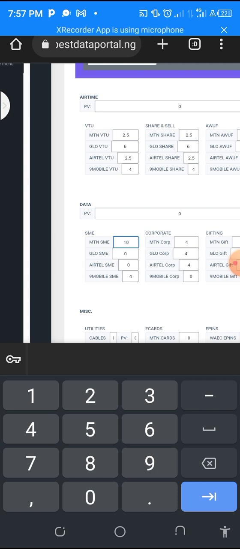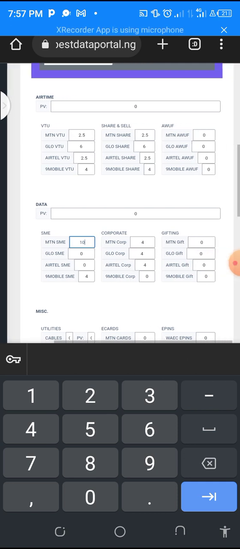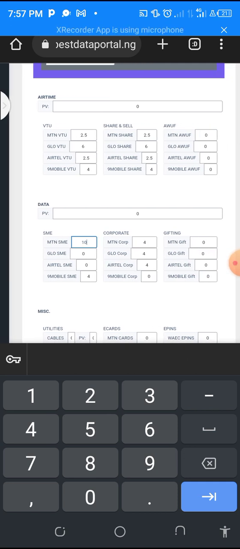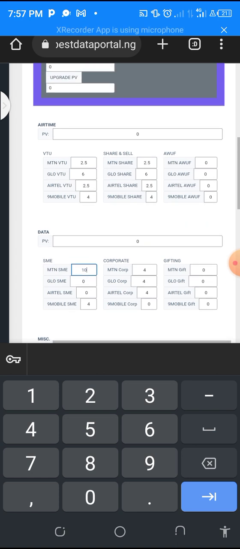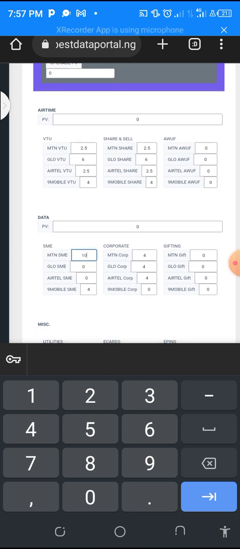If Glow you are giving 4%, write 4. If Airtel you are giving 3%, just write the 3. The same thing you write on your reseller level, make sure to write it here on the top user level.